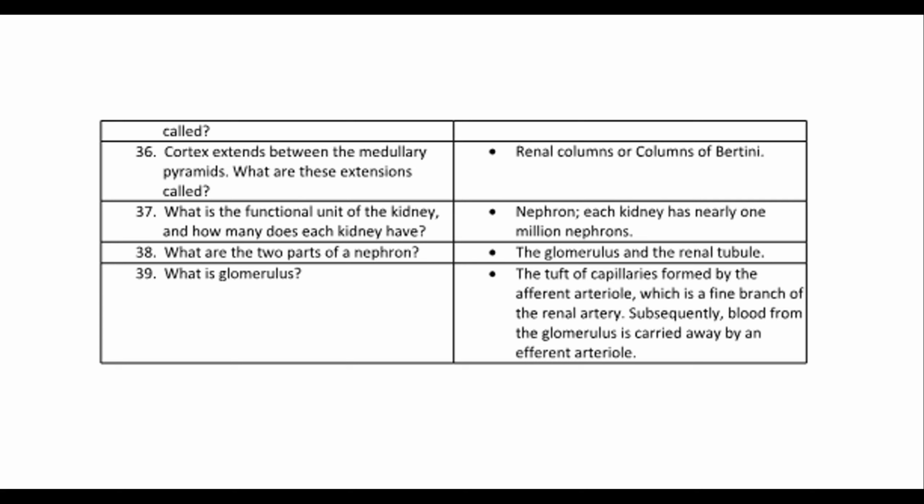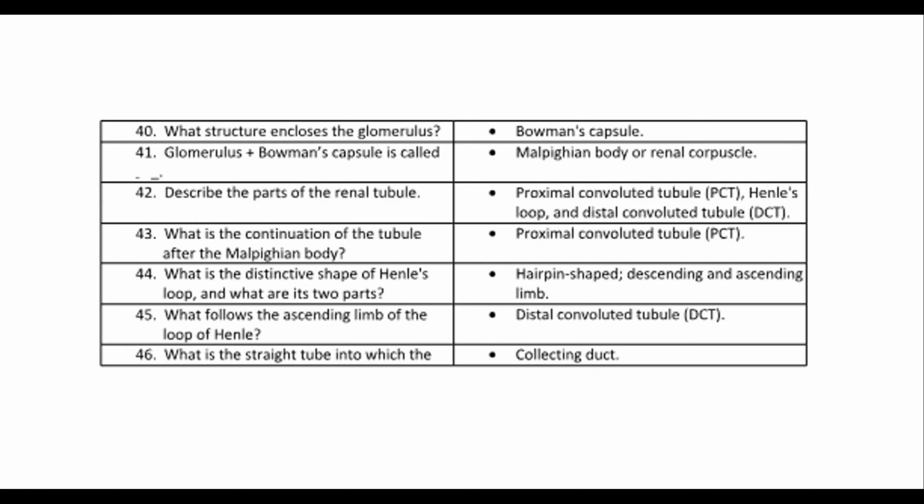What is glomerulus? The tuft of capillaries formed by the afferent arteriole, which is a fine branch of the renal artery. Subsequently, blood from the glomerulus is carried away by an efferent arteriole. 40. What structure encloses the glomerulus? Bowman's capsule. 41. Glomerulus plus Bowman's capsule is called Malpighian body or renal corpuscle.